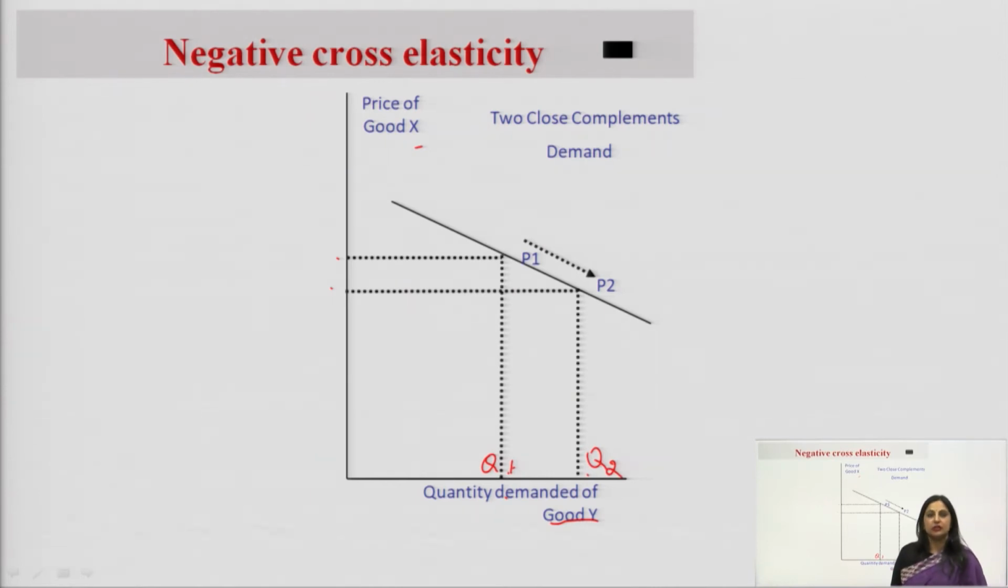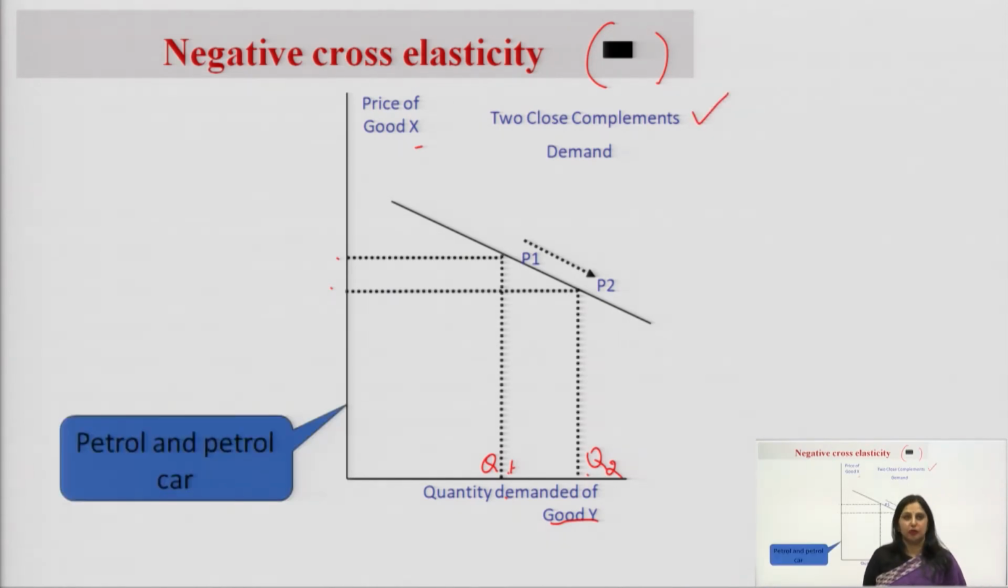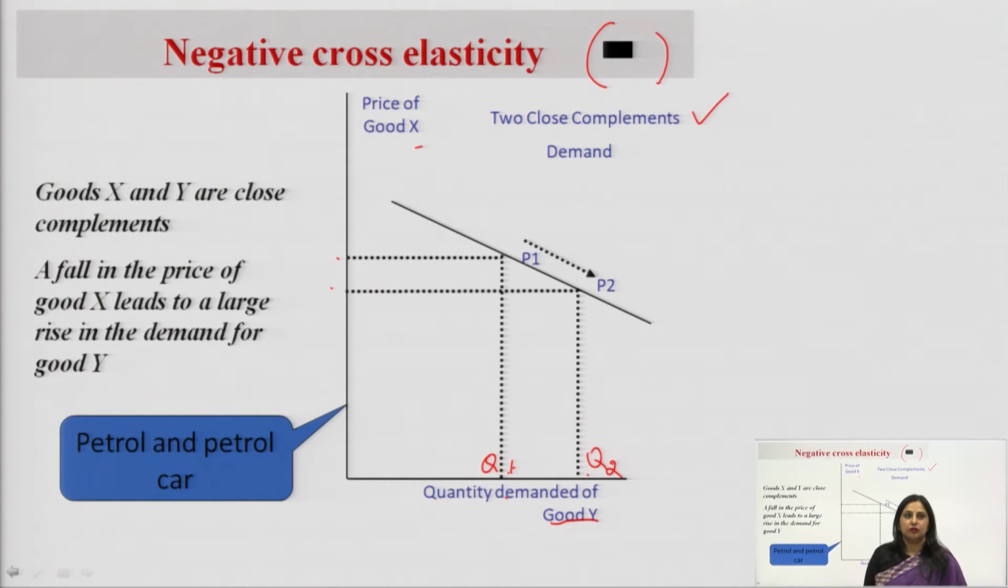It means there is an inverse relationship between these two things. It means that the value of EC would be negative, and this happens when these two products are complementary goods. For example, we have the case of petrol and car. So, when these two products X and Y are complementary goods, then the demand curve would be falling downwards.